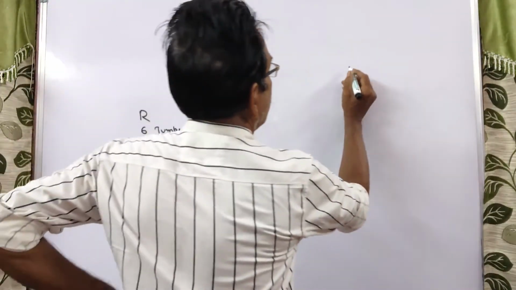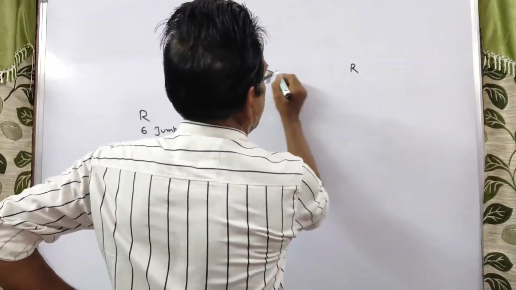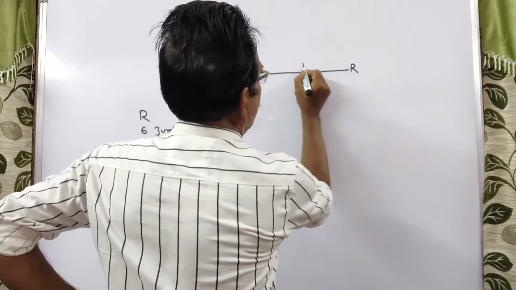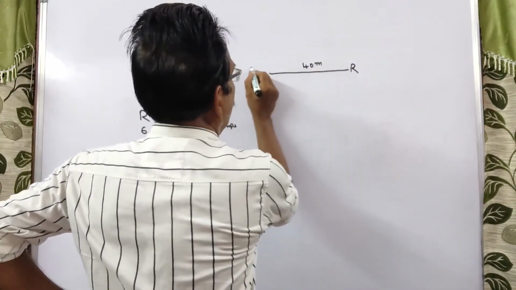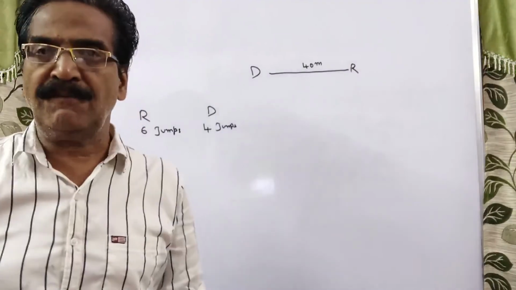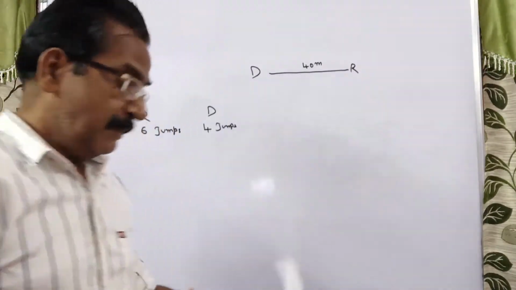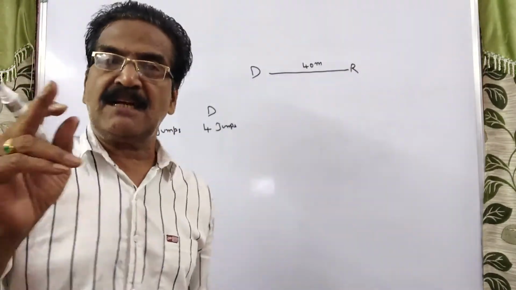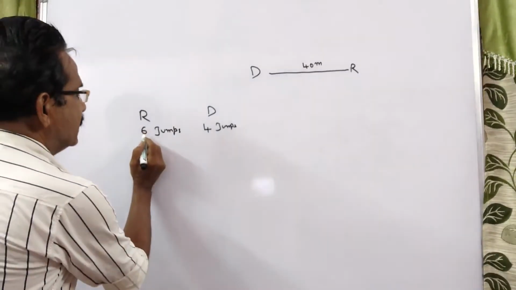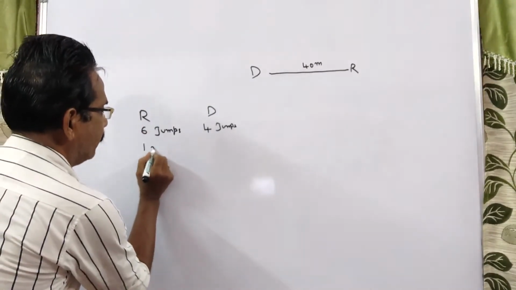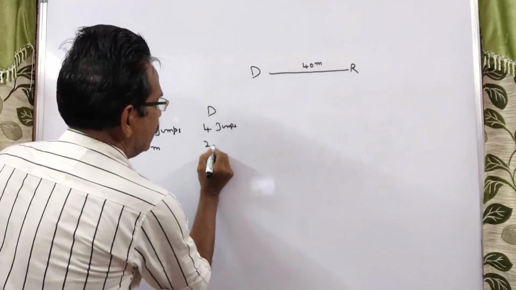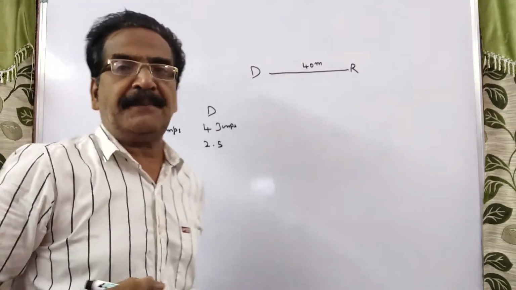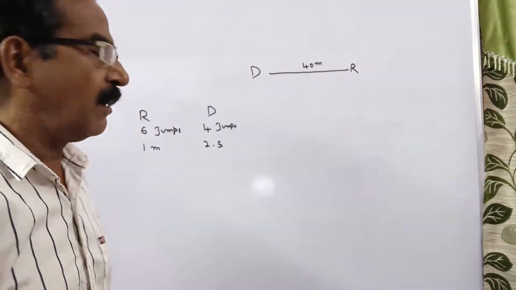And now the rabbit is 40 meters ahead of the dog. So one more thing is given. The distance covered by the rabbit in one jump is 1 meter, whereas it is 2.5 meters in the case of the dog.